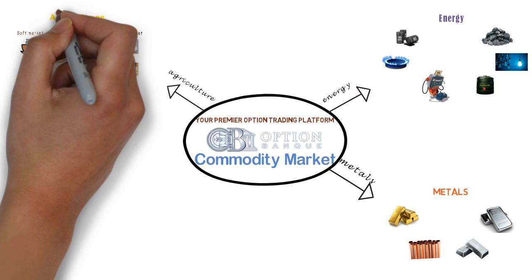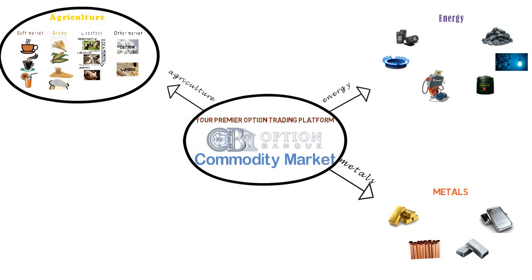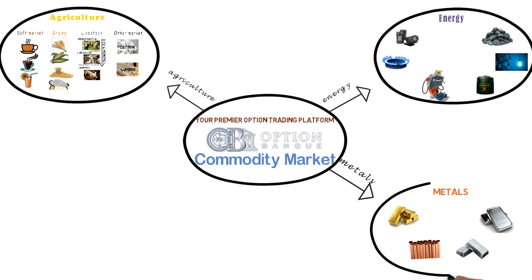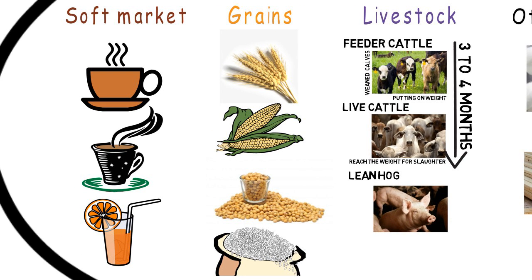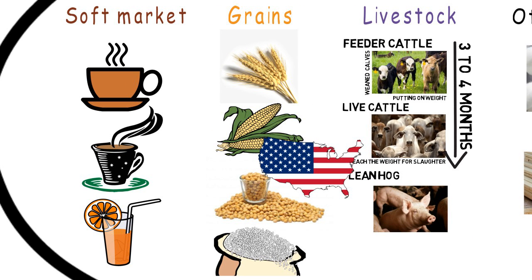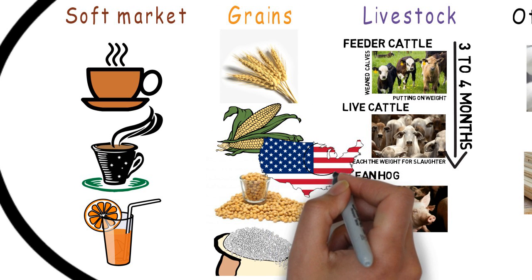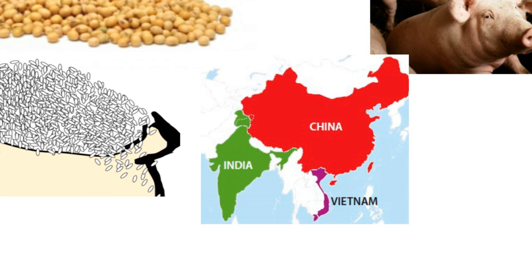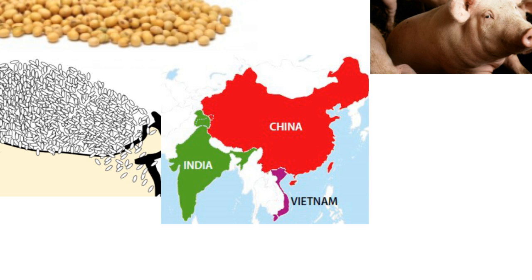Commodity production is often a localized affair, as each raw material market has its individual characteristics. As an example, the majority of corn and soybean production in the world comes from the fertile lands in the upper Midwest of the United States. The largest producers of rice are located in Asia, in China, India, and Vietnam.